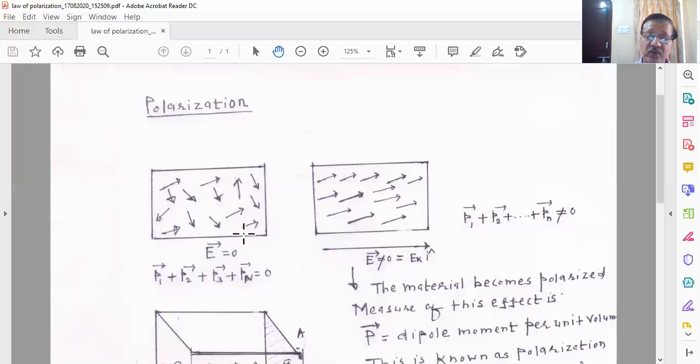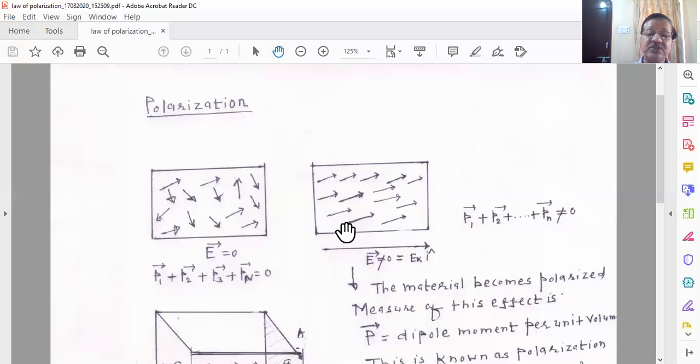But now if you apply the electric field, and the sample is subjected to this uniform electric field, you see I applied the electric field here, and my electric field is applied along the x direction. So you can say that your electric field is not 0 here. In this case, your electric field is 0. But in this case, your electric field is not 0. So your electric field is uniform. It has a constant magnitude and is in the same direction.